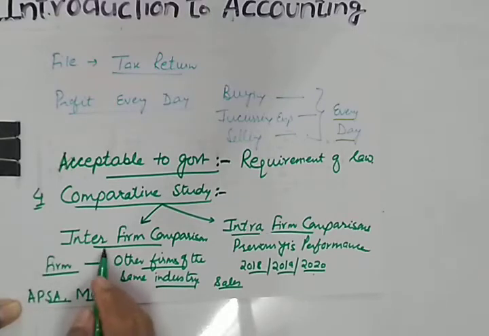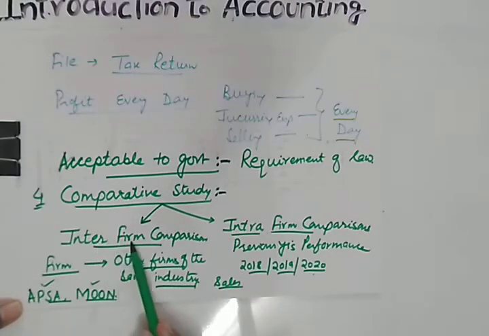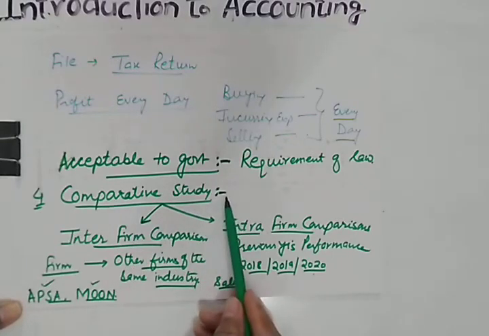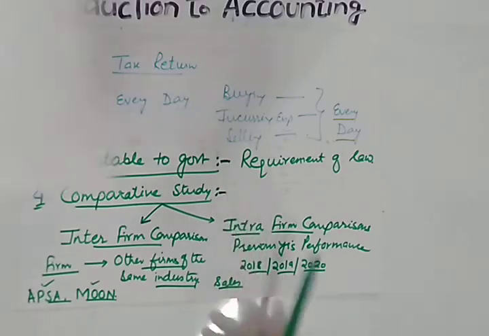These are inter-school competitions. Likewise, when you compare your firm's performance with another firm in the same industry, this becomes inter-firm comparison. All this comparative study is possible when you make systematic accounting records.